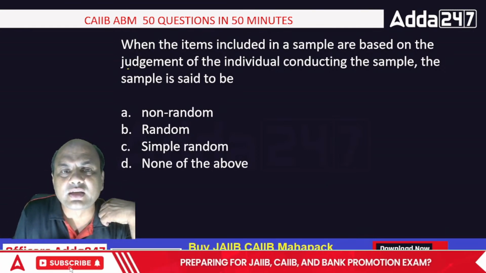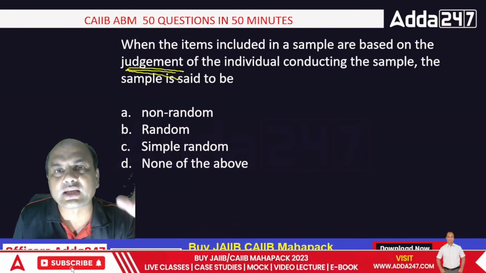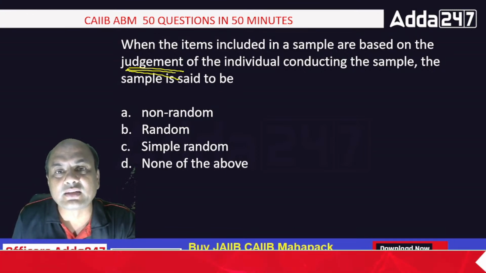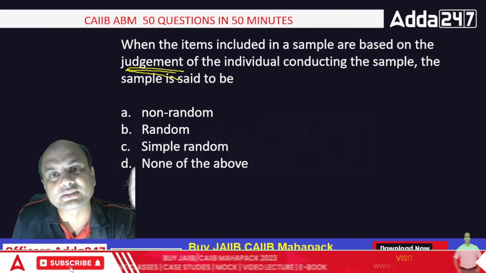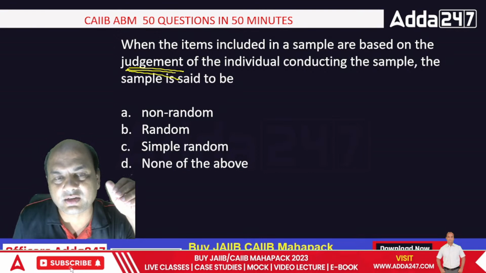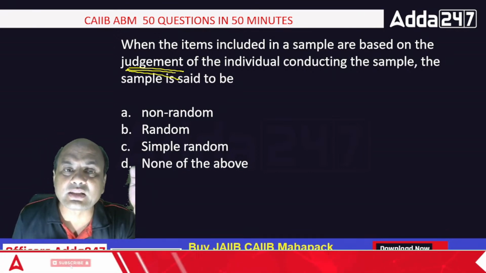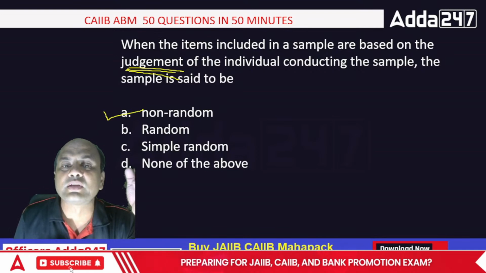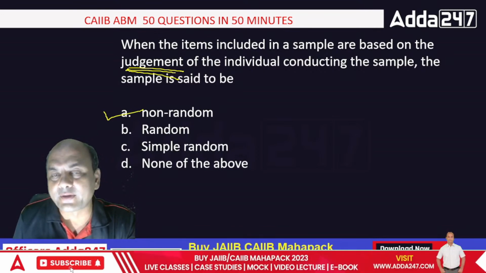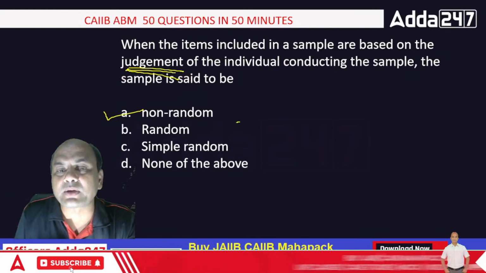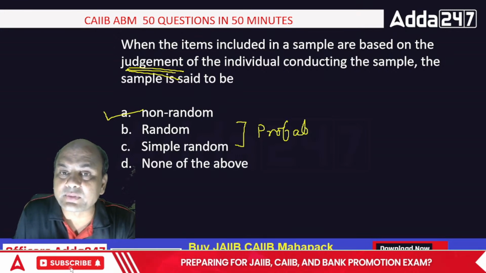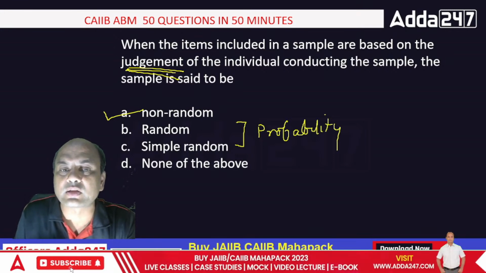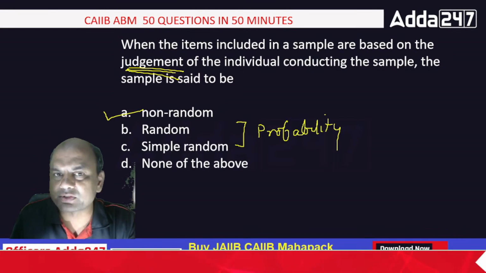Don't you see this in our TV serials? In television nowadays we have all those dance competitions, singing competitions, then the judges say, "Rula diya, mujhe mera bachpan yaad aa gaya." All these things, drama, right? So that is judgmental, and judgmental means the answer is non-random sampling. Random and simple random sampling are part of probability sampling. There are two types of sampling always: one is probability, second is non-random, or we call it non-probability also. One and the same thing.